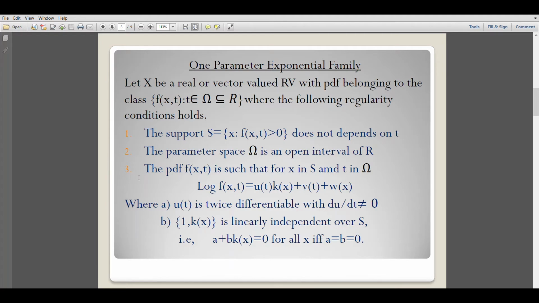Then the third condition is that the probability density function f of x comma t is such that for x in S and t in omega, log f of x comma t equals u of t into k of x plus v of t plus w of x, where u of t is twice differentiable with du by dt not equal to 0, and the set 1 comma k of x is linearly independent over S. That is, a plus b into k of x equal to 0 for all x, this condition is satisfied if and only if a equals b equals 0.